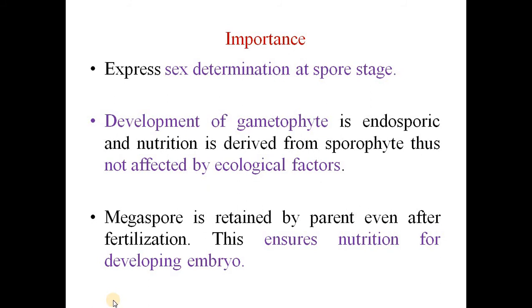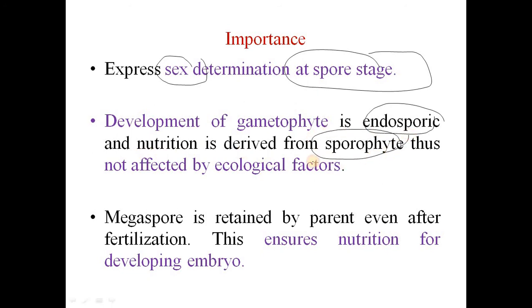Then what is the importance of this heterospory in pteridophytes? As we know, microspores give rise to the male gametophyte, megaspores give rise to the female gametophyte, so it is useful for expression of sex at the spore stage. And obviously the development of the gametophyte is endosporic, and its nutrition is derived from the sporophyte. So the development of the embryo and gametophyte is not affected by external, or we can say ecological, factors.